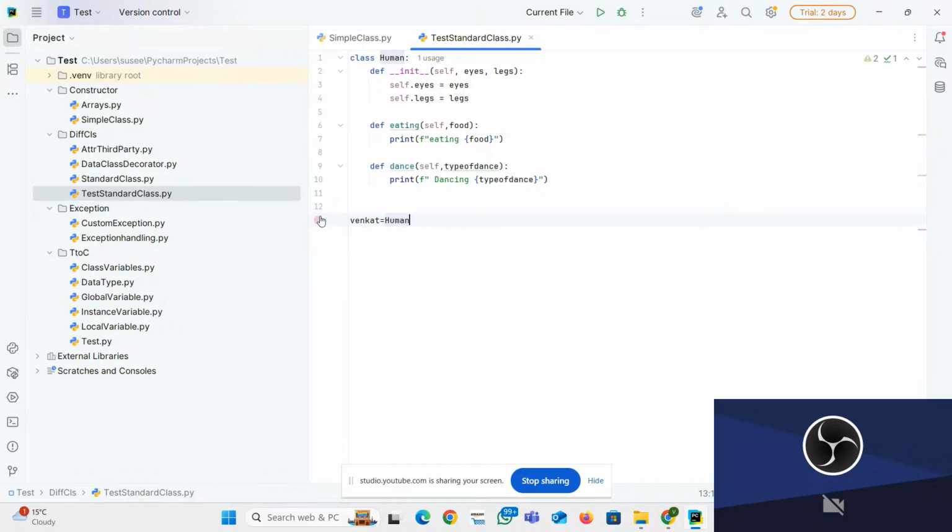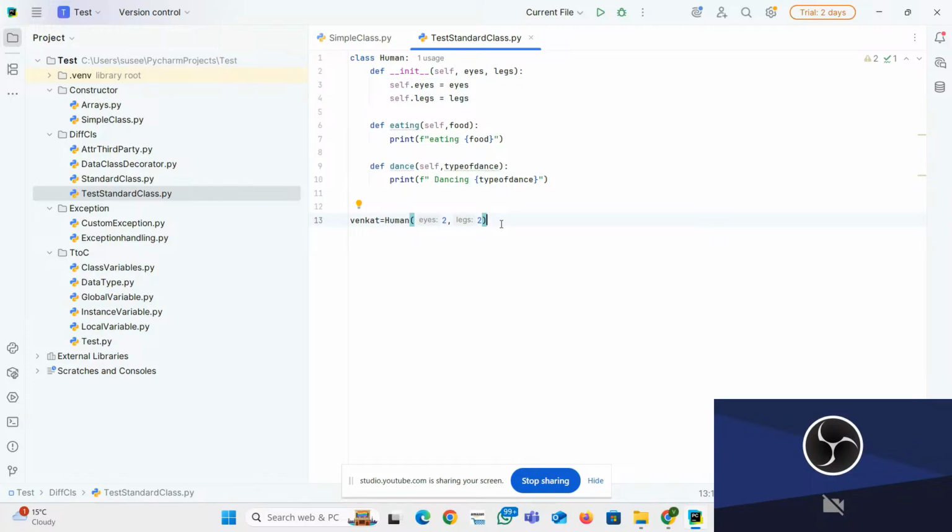What are the arguments it is going to take? It is going to take 2, comma 2. What do you mean by 2, comma 2? The argument is coming here. This 2 is going to come into here, then it will be assigned to here. So this is an instance variable. This is the instance variable.